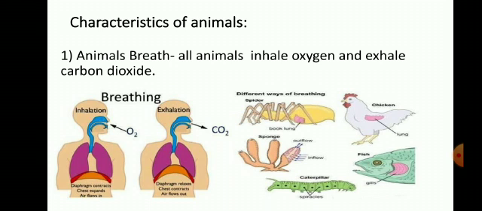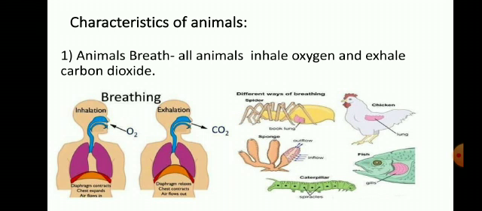First, animals breathe. All animals inhale oxygen and exhale carbon dioxide. This process is called breathing. In the first picture, you can see the human figure of breathing is given. We inhale oxygen and exhale carbon dioxide. Same with the other animals also. All the animals living on the earth inhale oxygen and exhale carbon dioxide.